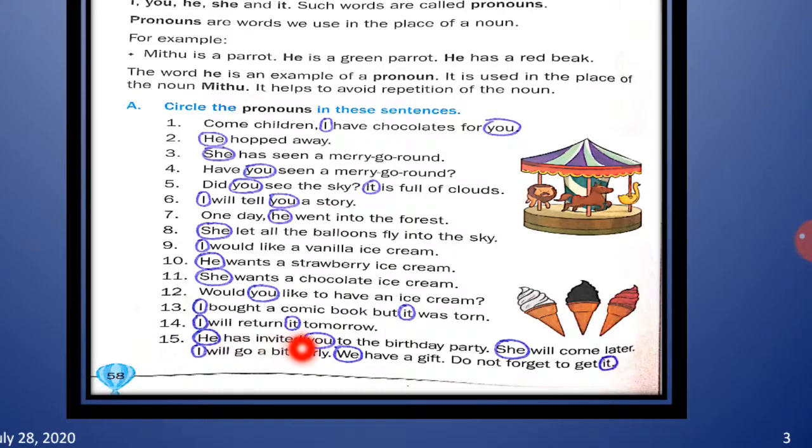He has invited you to the birthday party. She will come later. I will go a bit early. We have a gift. Do not forget to get it. Now he has invited you to the birthday party. In the first part of the sentence there are two pronouns, that is he and you. She will come later. Now here she is a pronoun, so you will circle it. I will go a bit early. Now here I is a pronoun, so you will circle it.